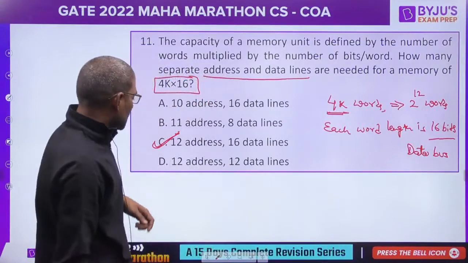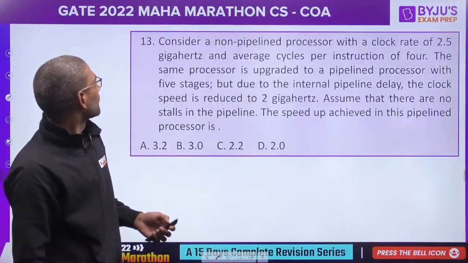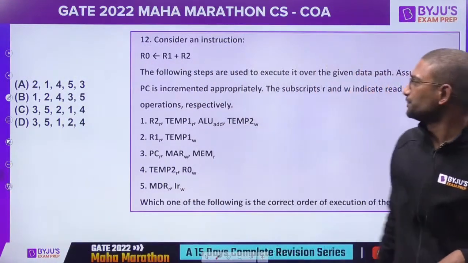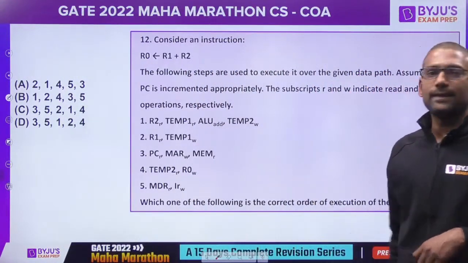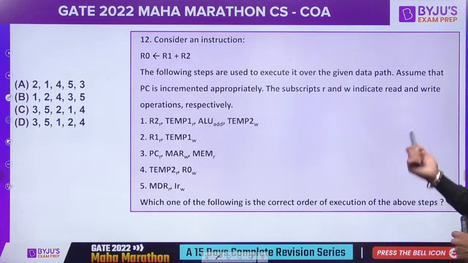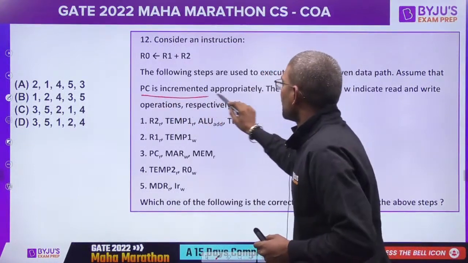Now next question. Consider an instruction R0 equals R1 plus R2. The following steps are used to execute it over the data path. Assume PC is incremented appropriately.